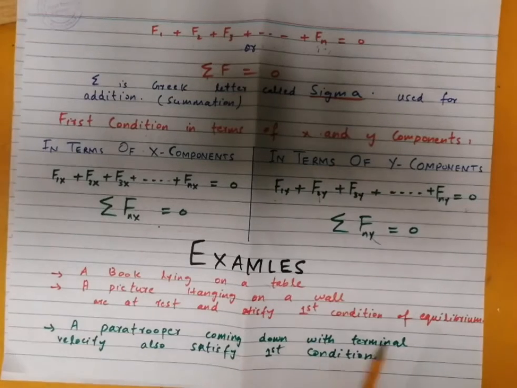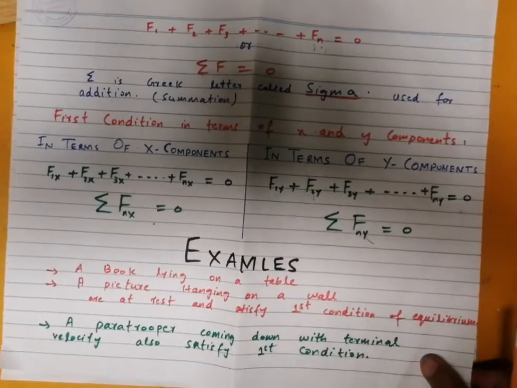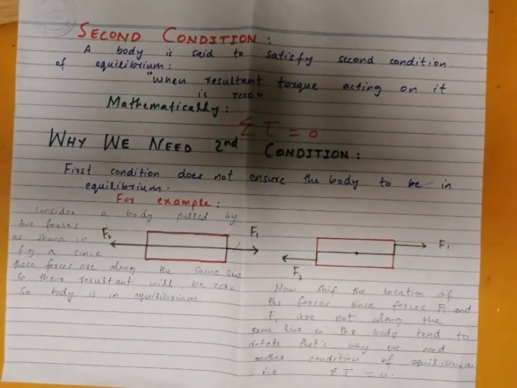Similarly, a paratrooper coming down with uniform or terminal velocity. Terminal velocity is also uniform velocity. So a paratrooper coming down with terminal velocity also satisfies the first condition of equilibrium, and is in equilibrium. Now let's move towards the second condition of equilibrium. The second condition is related to the torques or moments of the forces.